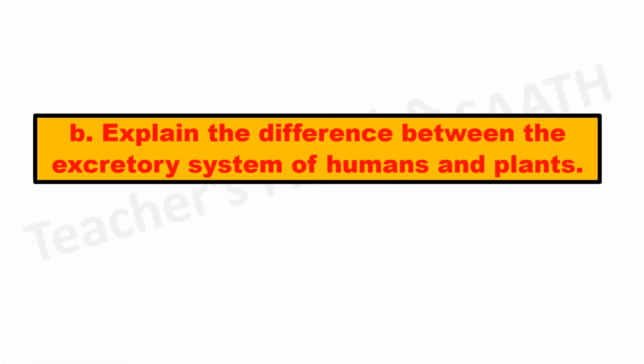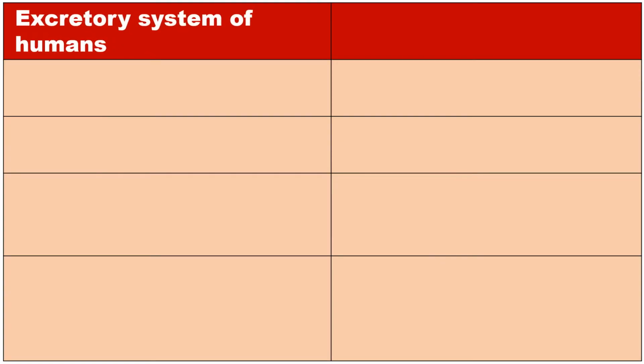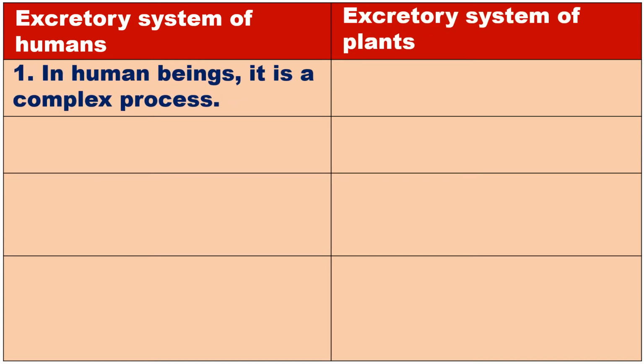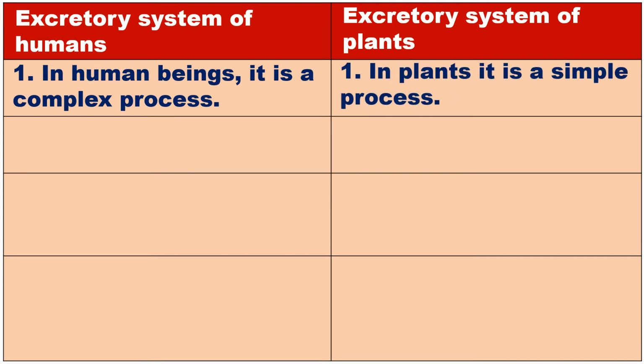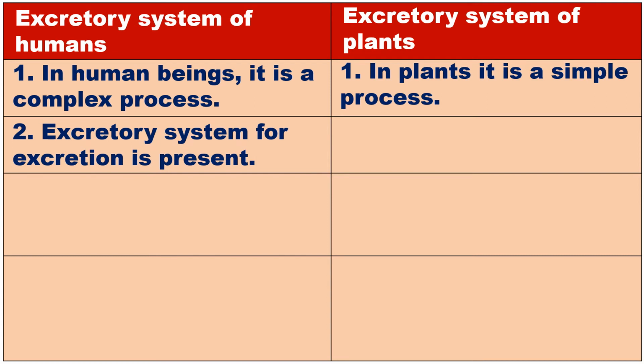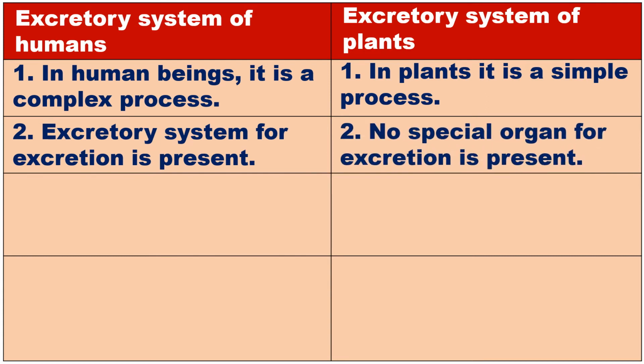Explain the difference between the excretory system of humans and plants. Excretory system of humans. Excretory system of plants. In human beings, it is a complex process. In plants, it is a simple process. Excretory system for excretion is present. No special organ for excretion is present.